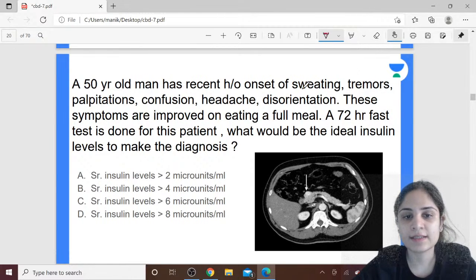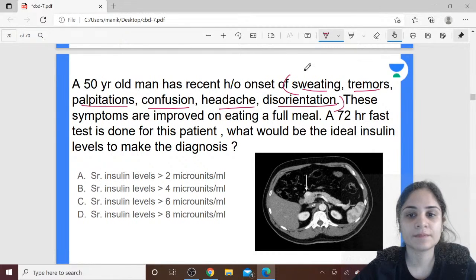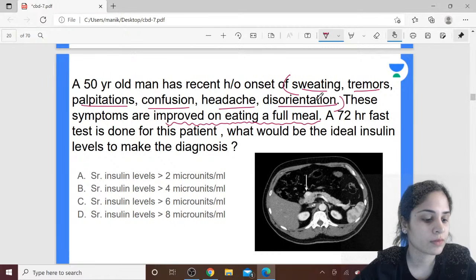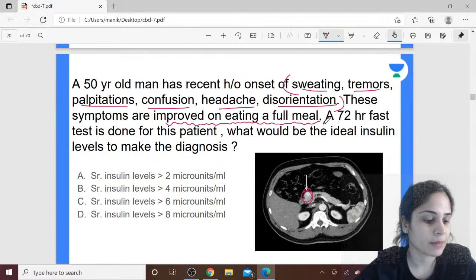So why is he getting the sweating, tremors, palpitations, confusion, headache and disorientation? All these are symptoms of what condition? Any idea? And the symptoms are getting improved whenever there is intake of carbohydrates or glucose. Yes, very good, Akanksha. So on the CT you can see a pancreatic mass, and what do you think could be this pancreatic mass?